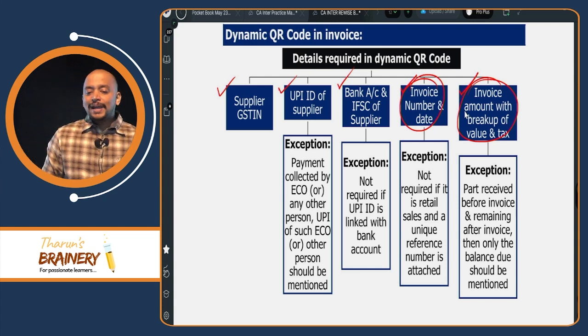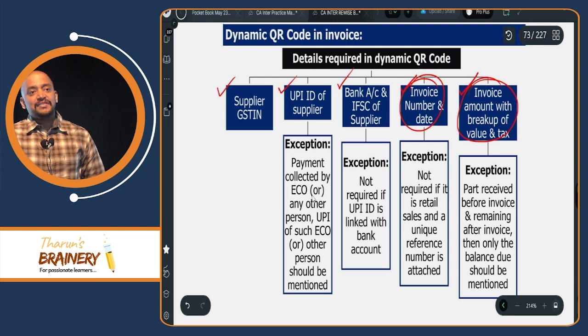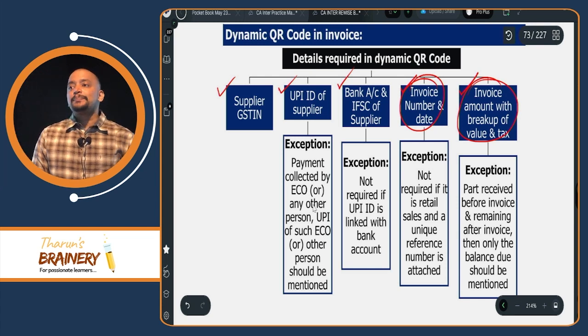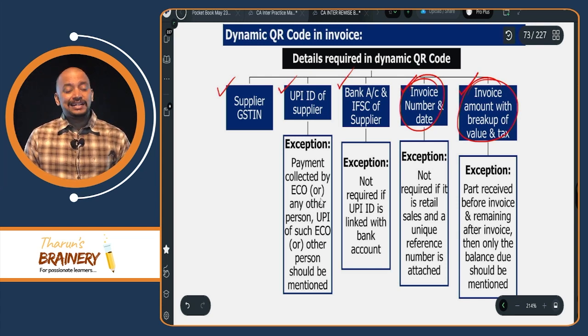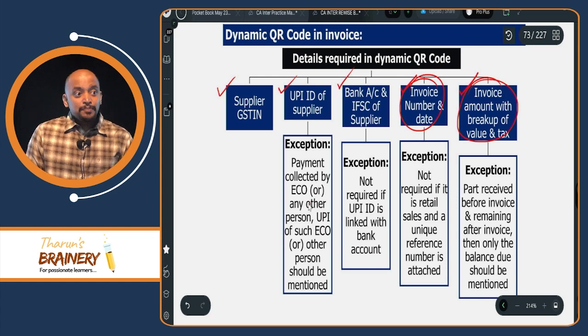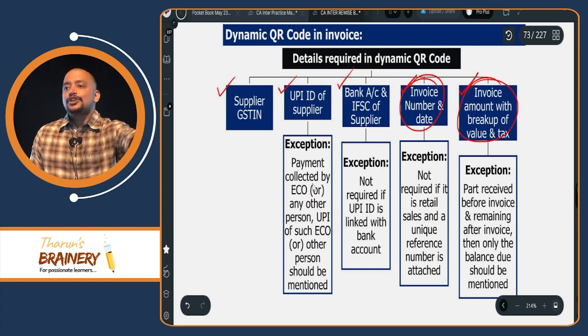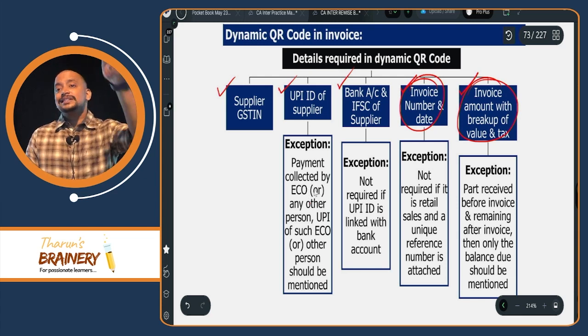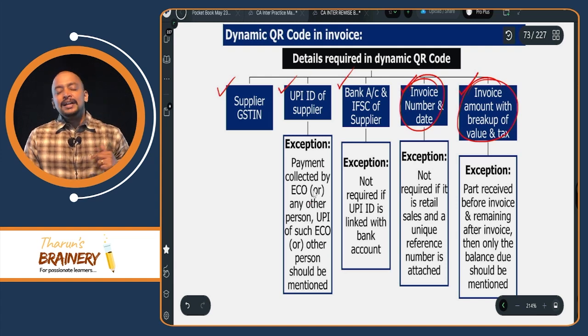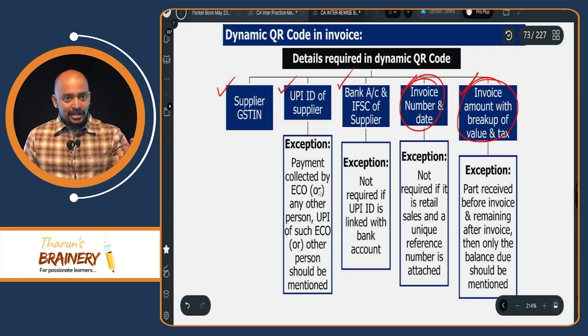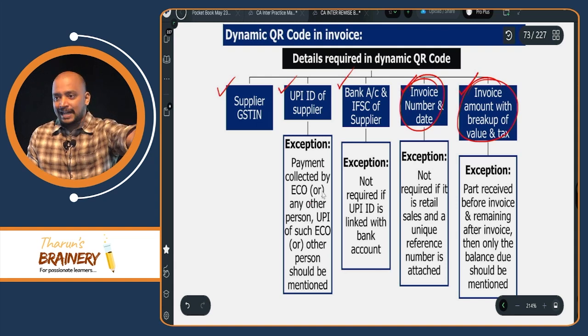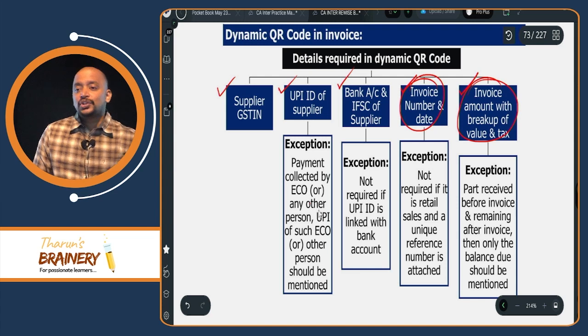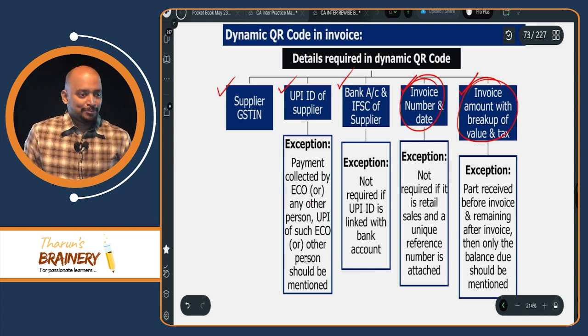Then UPI ID of the supplier, we have an exception. That is, if the payment is not collected by the supplier but collected by an e-commerce operator or a courier agency, then that courier agency or e-commerce operator's UPI ID should be given. For example, I am selling a product through Amazon. I am not collecting the money directly, but I authorize Amazon to collect. So whose UPI ID should be mentioned? Amazon's UPI ID should be mentioned.